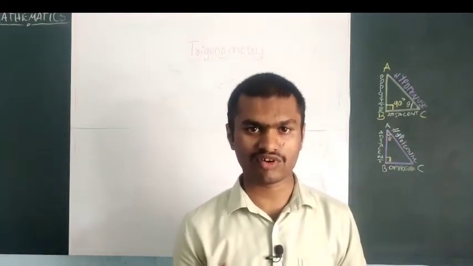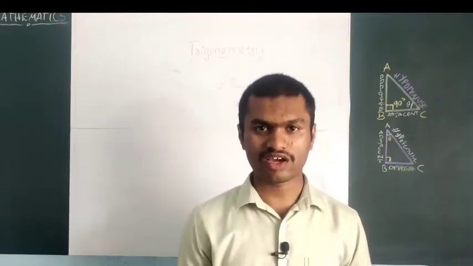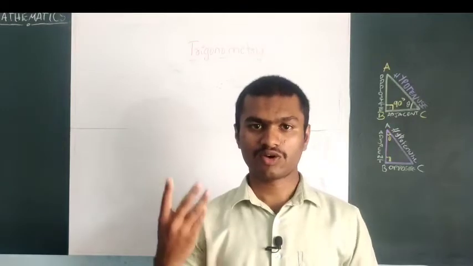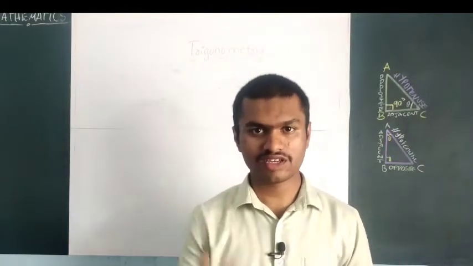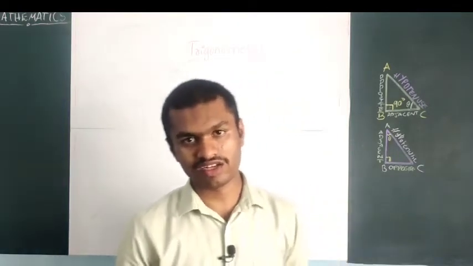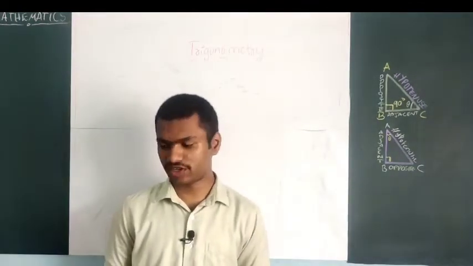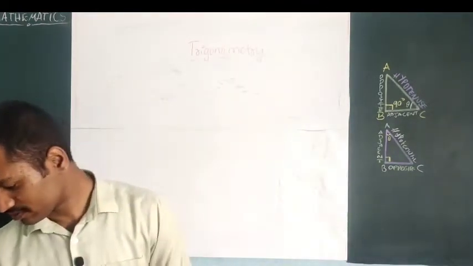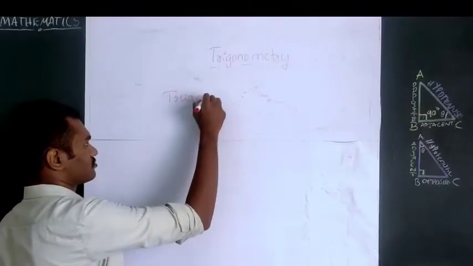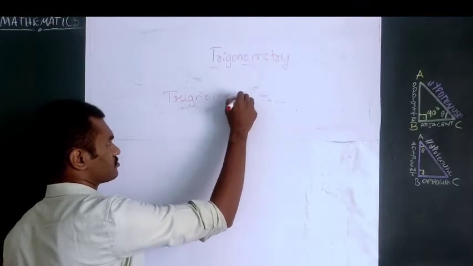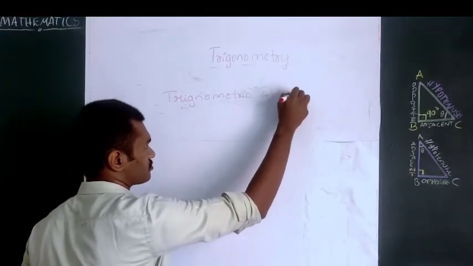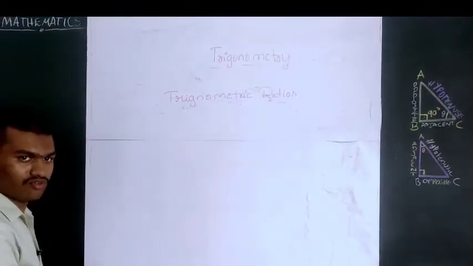One is sine of angle theta, cosine of angle theta, tangent of angle theta, cotangent of angle theta, secant of angle theta, then cosecant of angle theta. So these are the 6 trigonometric ratios. I will write one by one. So trigonometric ratios. First I will write the full forms.